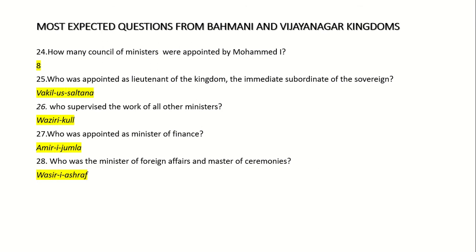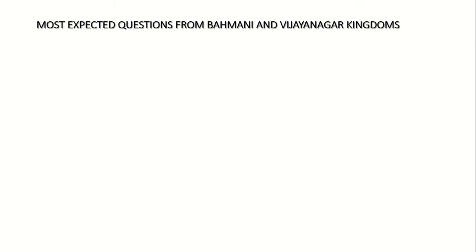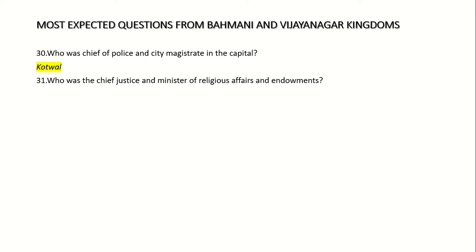28. Who was the Minister of Foreign Affairs and Master of Ceremonies? Wazir I Ashraf. 29. Who was appointed as Assistant Minister for Finance? Nazir. 30. Who was Chief Police and City Magistrate in the capital? Kotwal. 31. Who was the Chief Justice and Minister of Religious Affairs and Endowments? Sadr-e-Jahan. 32. Muhammad I built 2 mosques at Gulbarga.